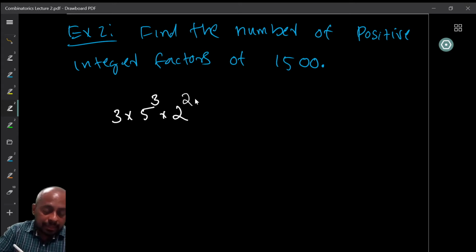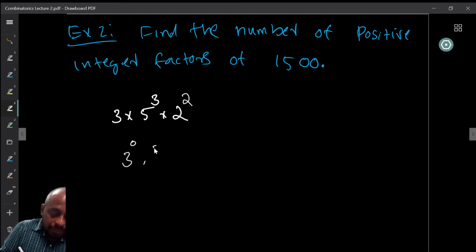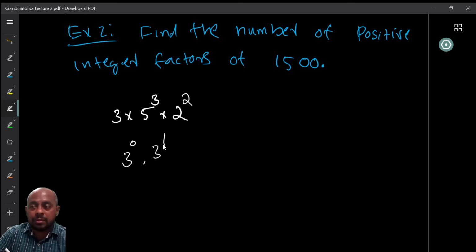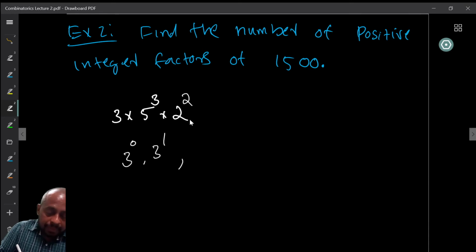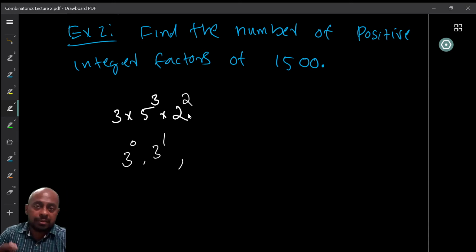Since 3 is appearing only once, my choice is to have either 3 appear in the factor or not, right? So the power of 3 in the factor can be 0 or 1, right? So I can have 3 raised to 0 or 3 raised to 1 as the possible factors. Similarly, I can have 5 raised to 0, 5 raised to 1, 5 raised to 2, and 5 raised to 3, right? There are 4 possible choices for 5, right? And then I have 3 possible choices for 2, right? 0, 1, or 2.